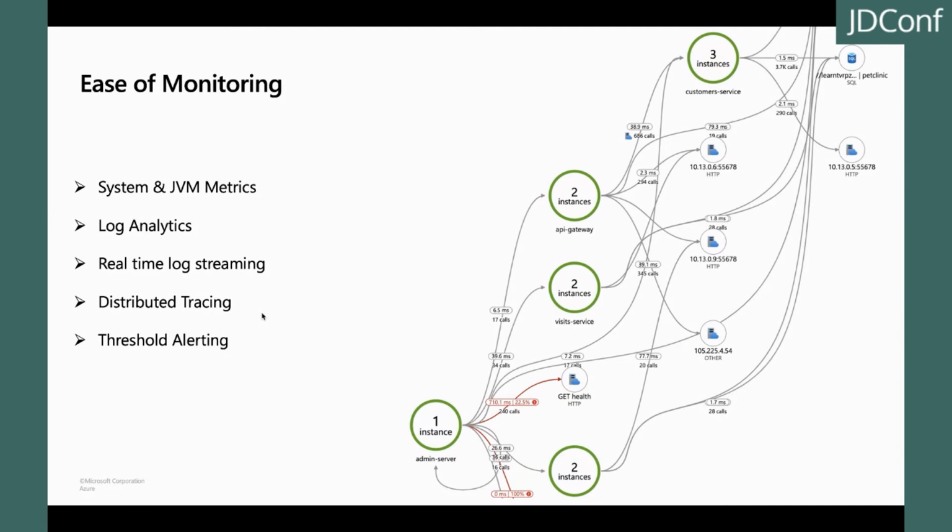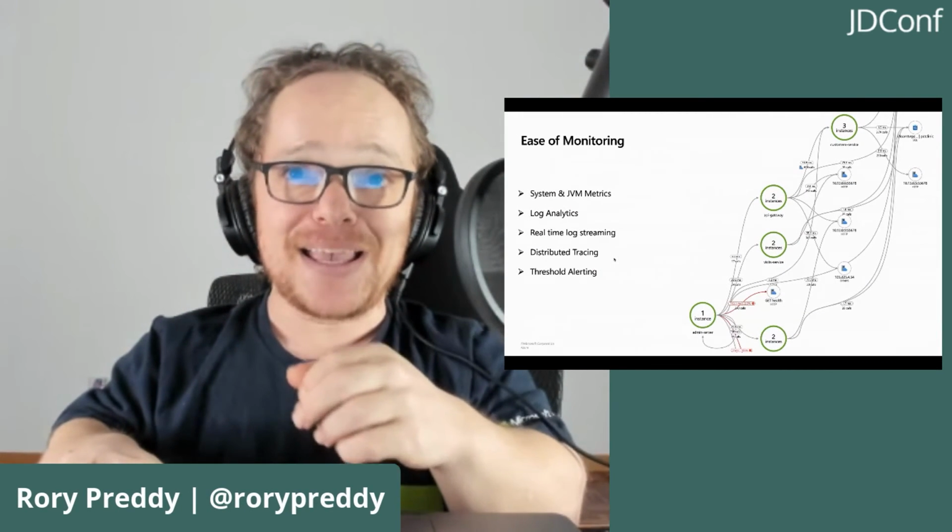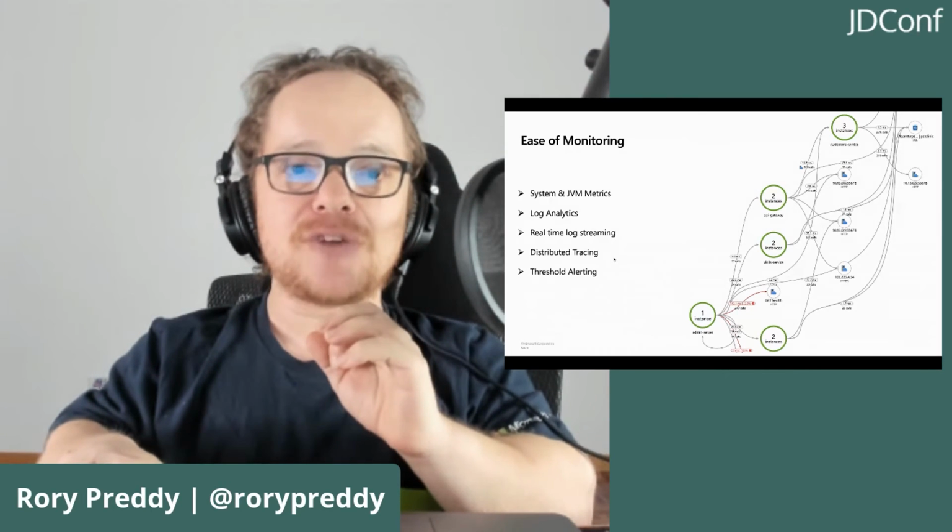So this is the application, the pet clinic application. And you can see here, I've got my instances, and when they scale up, I can see how many of those instances, how long each call took, and if there are any errors. In this case, the get health, because I'm not actually running a health check on them, and also the round trip for the service, for the threshold monitoring. And this is wondrous for developers, because microservices are very difficult to debug in production. We would never debug in production.